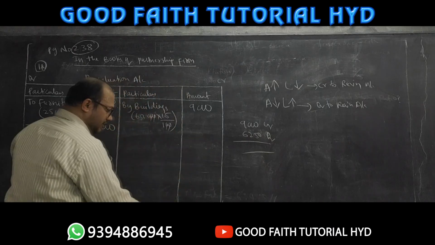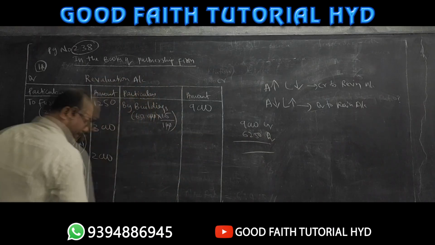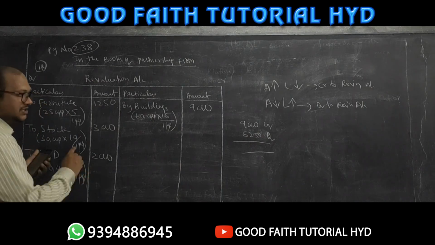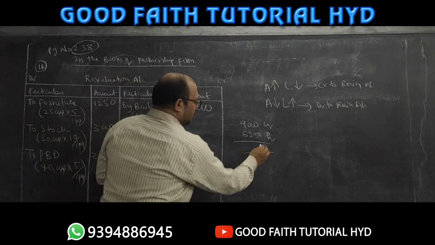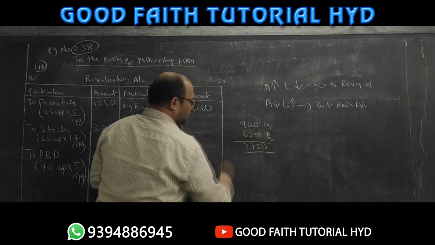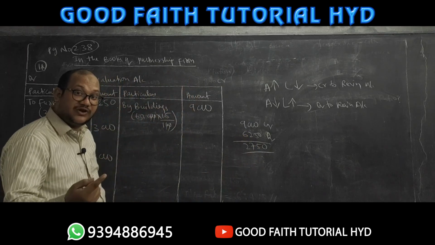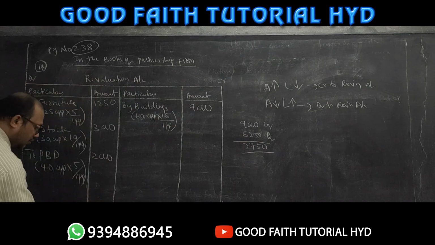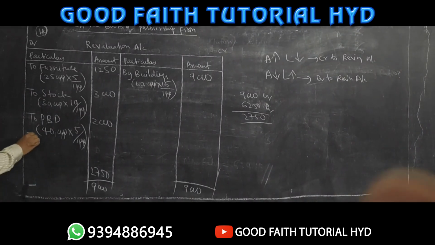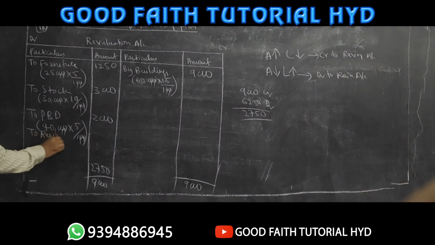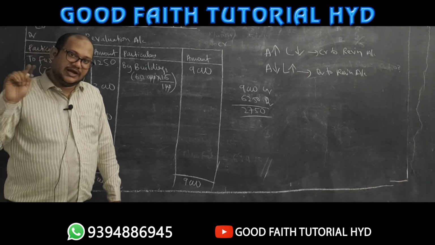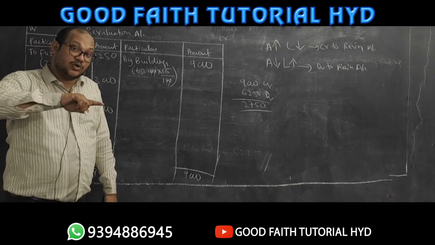Which side is bigger? Credit side is bigger, so 9,000 here and here also 9,000. Where is the difference coming, sir? It is less on the debit side. How much is the difference? 9 minus 6,250 is 2,750. Where you are getting the difference on the debit side, here you have to write 2,750. Okay? So when the difference comes on the debit side, it is revaluation profit. Always remember, in the revaluation account if the difference is on the debit side, it is revaluation profit. If the difference comes on the credit side, take it as revaluation loss.